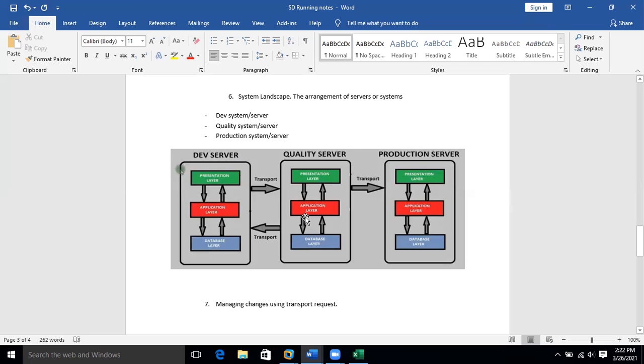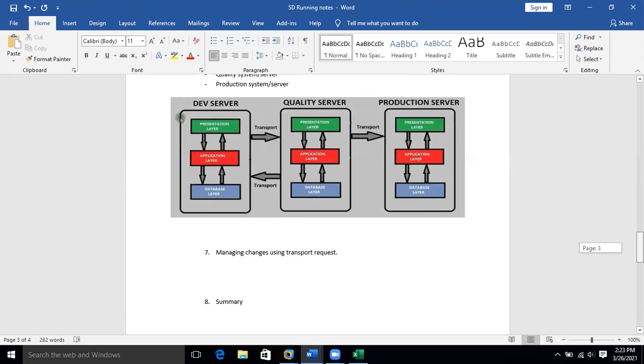whether it is impacting the existing process or not. Every aspect they cover here. Once they confirm the new option is working fine, and it is not impacting the existing functionalities, after getting confirmation, only then will they move it to the production server. So this is how changes are managed in application development. Okay. So now, transports, managing change.